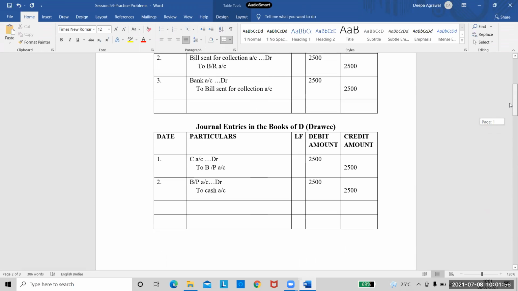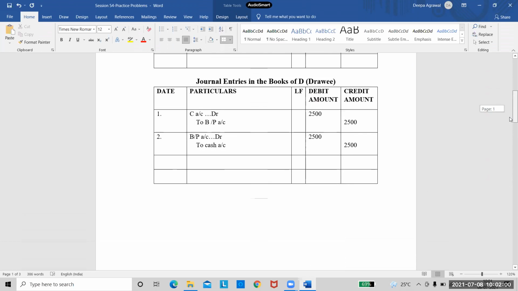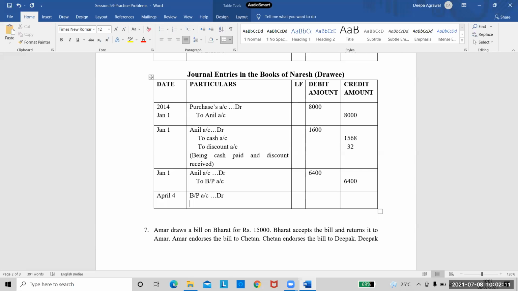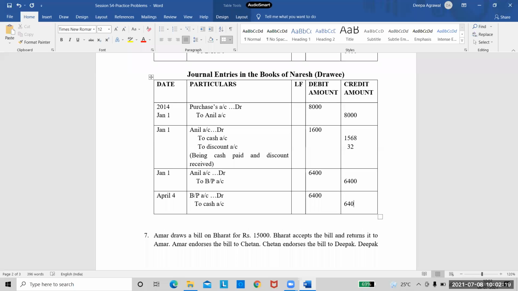And now in the books of Naresh, what will this entry be written as? Bills payable account debited to cash. Yes, so I will write it as, again the date will be April 4th here, and it would be bills payable account debited to cash account. Amount remains 6,400 because that is what the bill was drawn and accepted for. So we are done with the question.